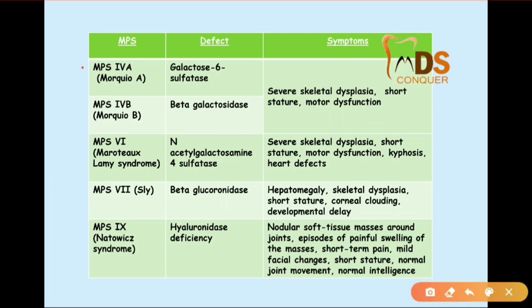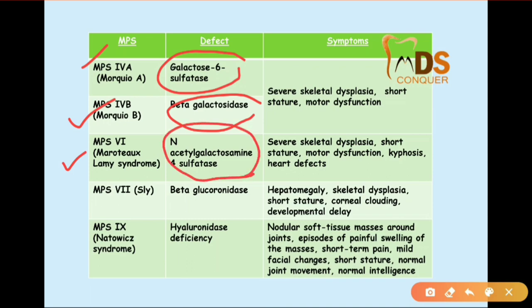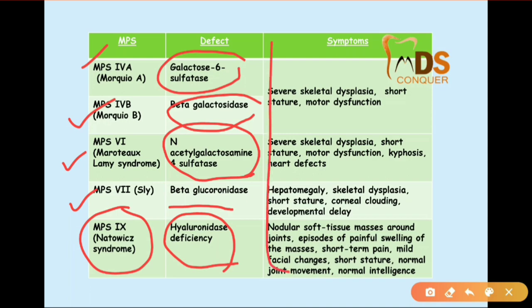Then MPS 4A is Morquio A because of galactose 6-sulfatase. MPS 4B is Morquio B because of beta-galactosidase. MPS 6 is Maroteaux-Lamy syndrome because of N-acetylgalactosamine 4-sulfatase. MPS 7 is Sly syndrome because of beta-glucuronidase, and MPS 9 is Natowicz syndrome because of hyaluronidase deficiency, and these are the clinical features of this mucopolysaccharidosis.